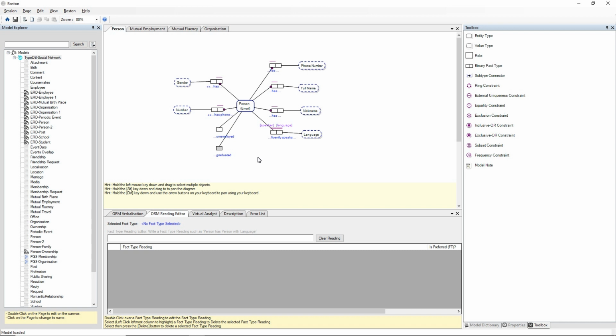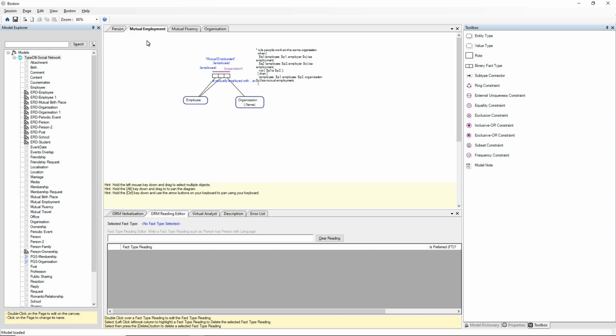There's only one aspect of TypeDB's meta model that object role modeling doesn't cater for, which is attributes on attributes. But in this particular model, there's only one time that's been used. So in practical terms, we can implement the full model in object role modeling. So we're saying a person has a phone number, has a full name, has a nickname, has a language, etc.